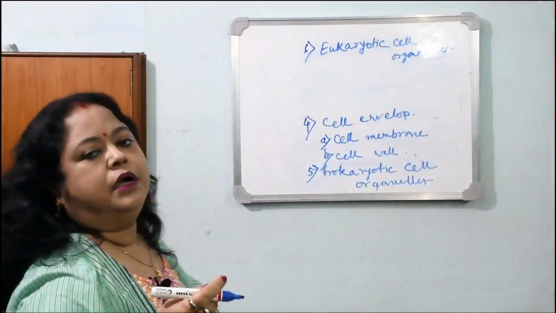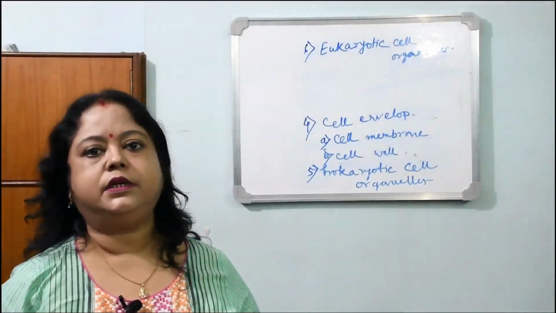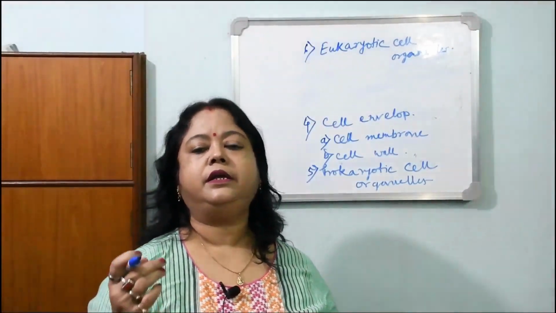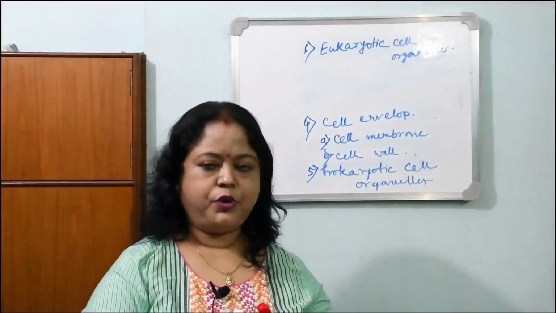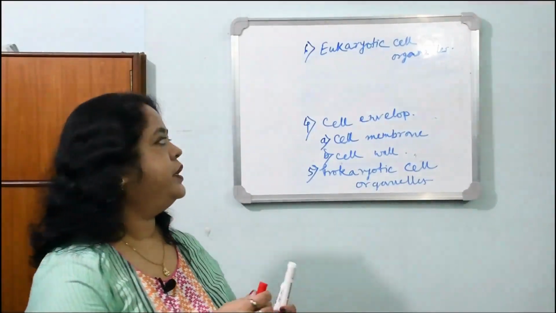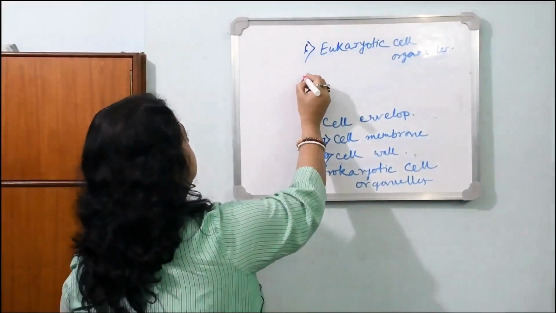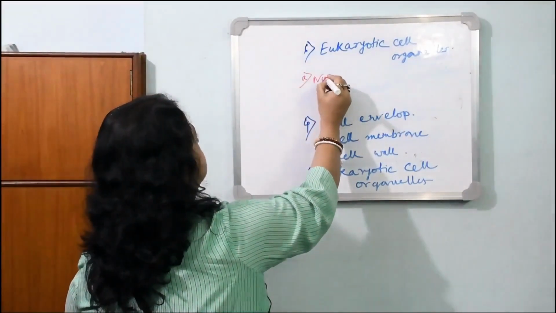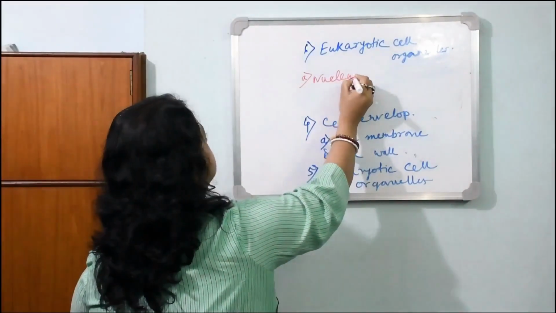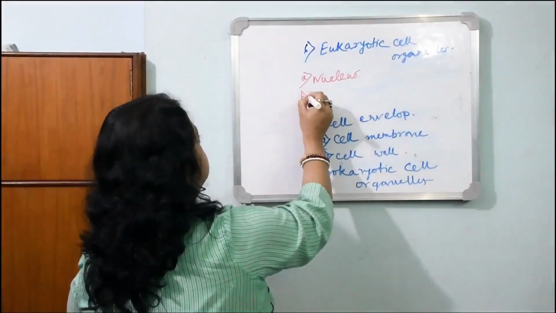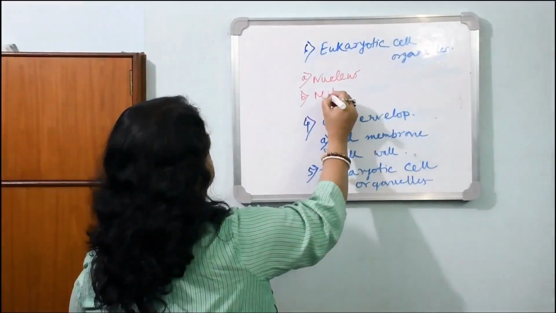In eukaryotic cell organelles there are some very prominent organelles like the nucleus. I have already told you the nucleus is the brain of the cell. So number 1 under it, we shall discuss the nucleus. Number 2 is mitochondria.